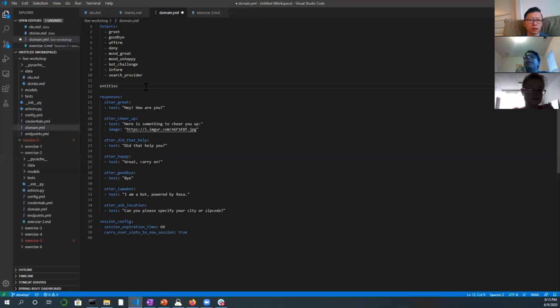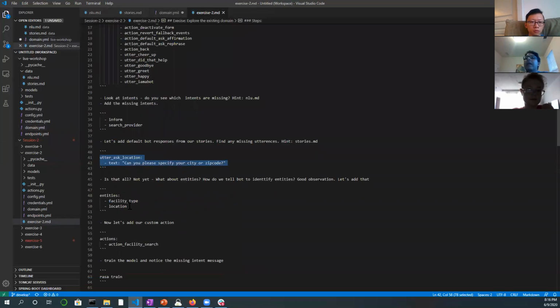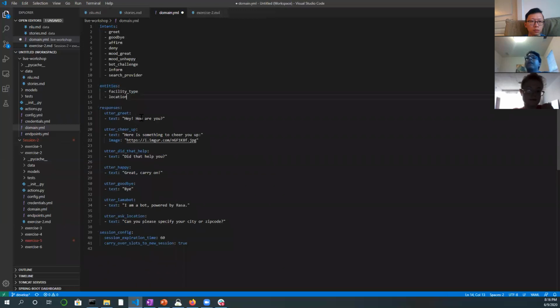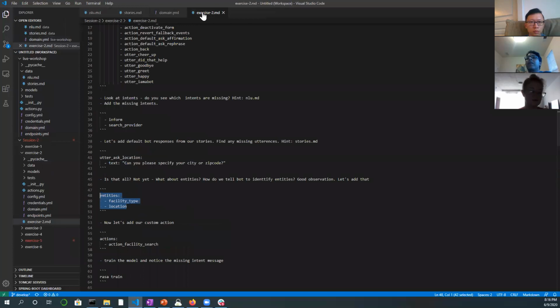Okay, thanks. So we're going to add the entity. I think I need to hurry up a little bit. So we're going to add the entity here as well. There are two entities which we have defined as a part of this exercise: facility type and location. Okay, so now the bot knows our intent, entity, and new responses. There are still a few pieces missing.